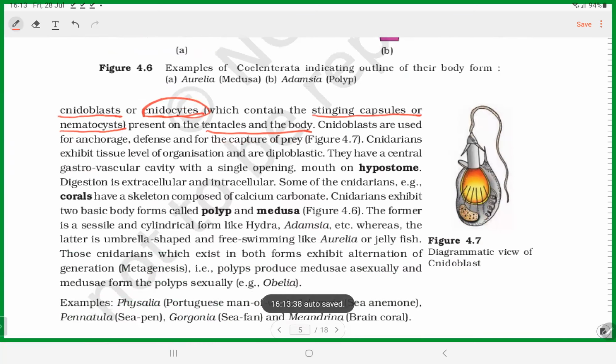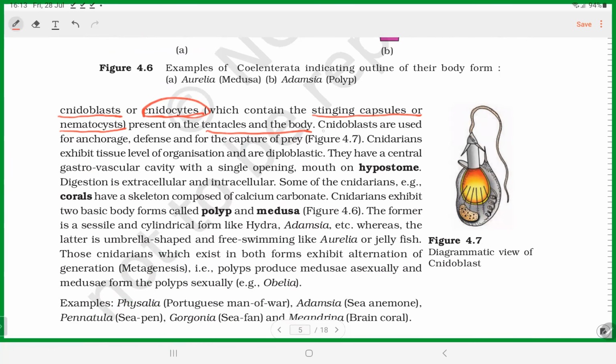That's why they are called Cnidaria. And for what are the tentacles with the cnidoblasts used? Anchorage, support, defense, and capturing of prey. So this is one important organ that does the majority of the functions in the organism: support, defense mechanism, and capturing prey. Feet and arms, they perform various functions.